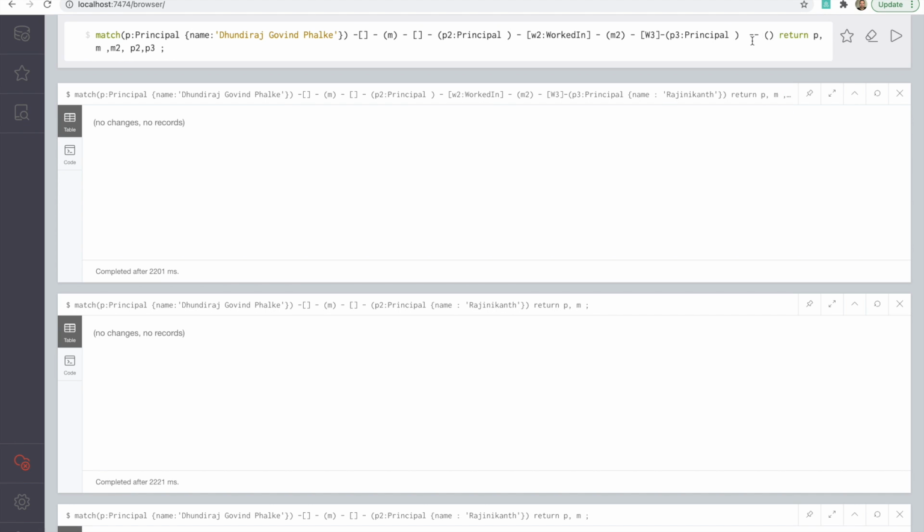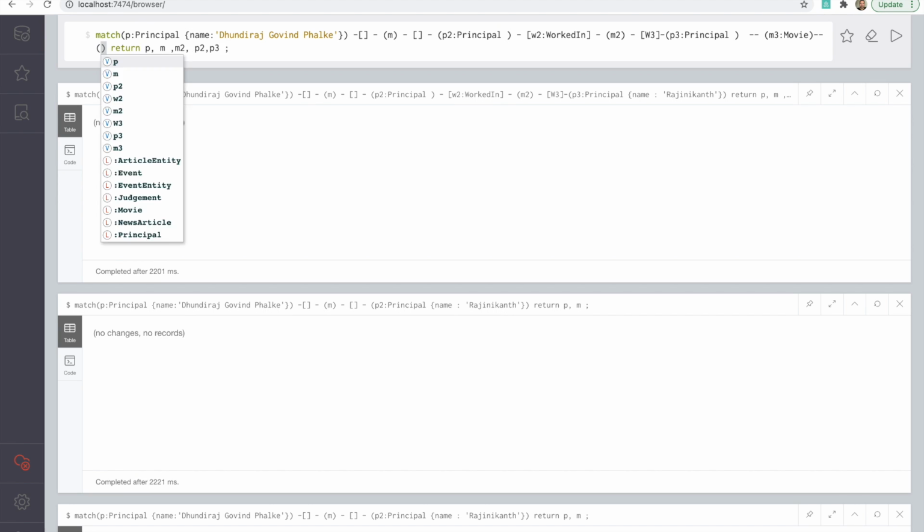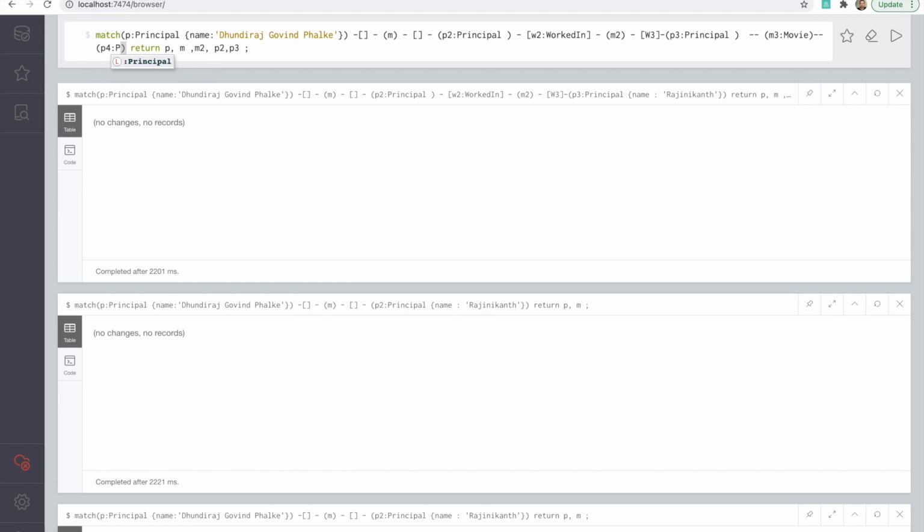So if I just put double dash, that means I'm omitting the relationship structure in between, and I'm going directly to movies. So these are going to be, let's say, M3s, and in these M3 movies, let's say there are some other participants, which are P4, and now here we'll put the same condition. So our P4 now is Rajnikant, and there are two connections, which is like P2 and P3, in between P and P4, and let's now return M3 and P4.